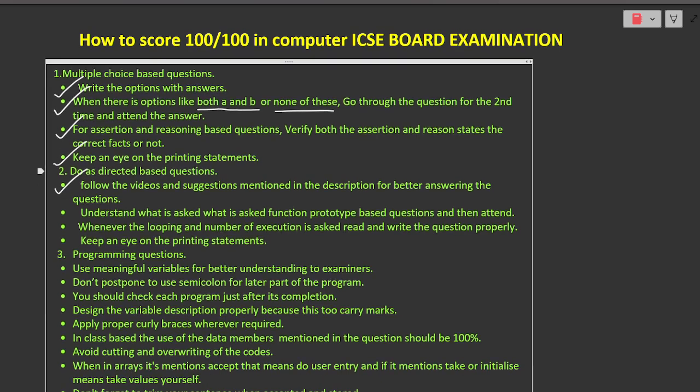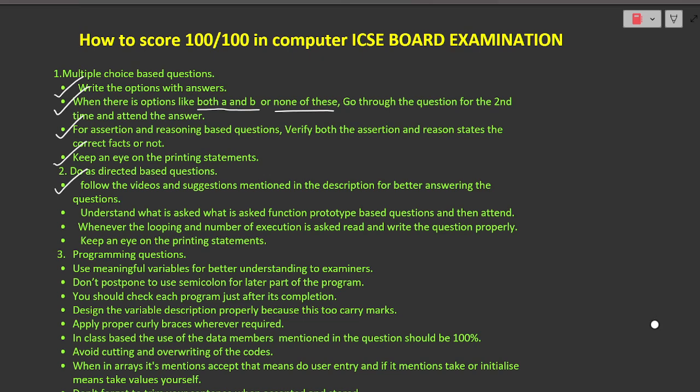Now let us come to another bit, that is, understand what is asked. Whenever the question is function prototype based, understand what is mentioned, then attend. Do not just start writing the function prototype. Function prototype is one of the very important questions, which is usually observed in every board examination. So whenever you see a function prototype question, take a pause and read the question.